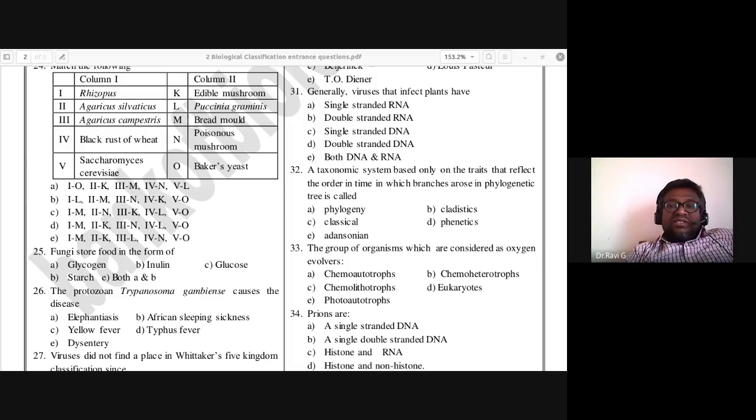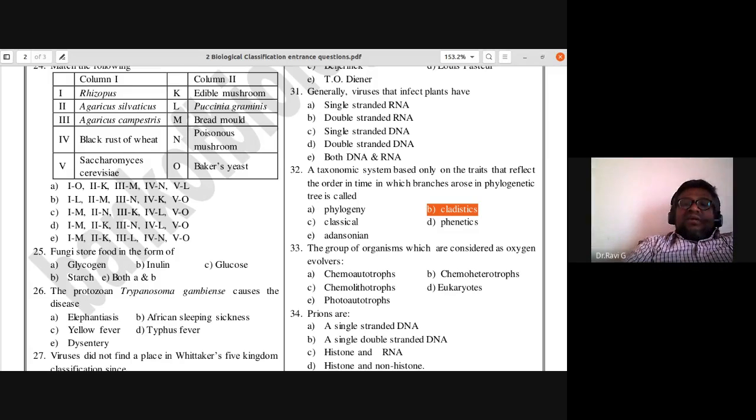A taxonomic system based only on the traits that reflect the order in time in which branches arose. So the 32nd answer is cladistics. It is called cladistics. So 32nd, B is the answer.